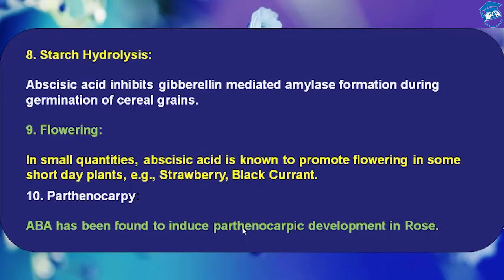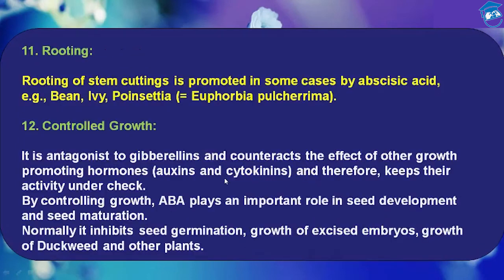Apart from these functions, abscisic acid inhibits shoot growth also, but will not have as much effect on roots. I repeat, abscisic acid inhibits shoot growth but will not have much effect on roots or may even promote growth of roots. It inhibits cell division in the vascular cambium. I've already taught you about that. Now another function is rooting.